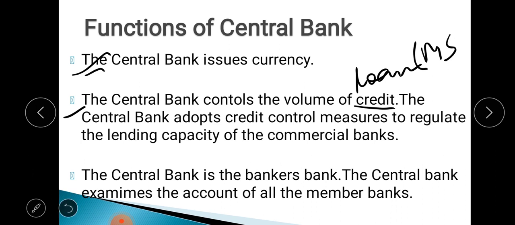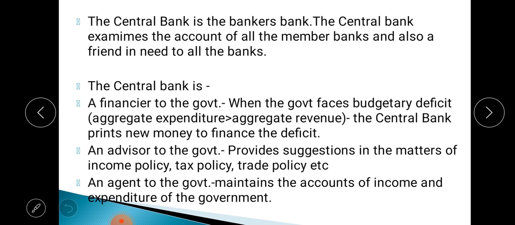Now you see, the central bank is the bankers' bank. Why is it called the bankers' bank? The central bank examines the accounts of all the member banks, and it is also a friend in need to all the banks. Now first, you understand how it examines all the accounts of the member banks.